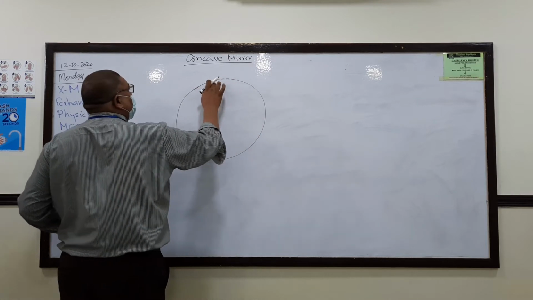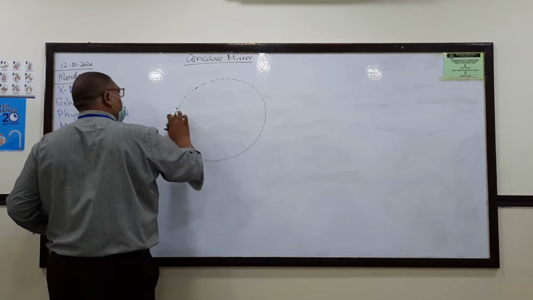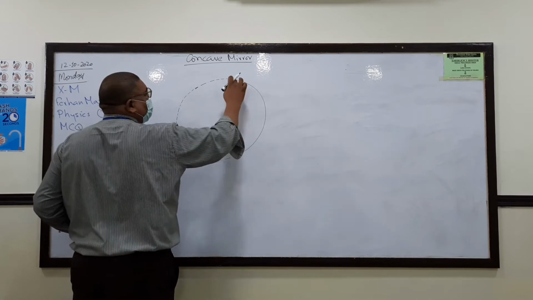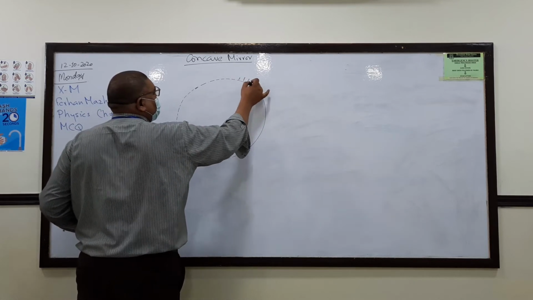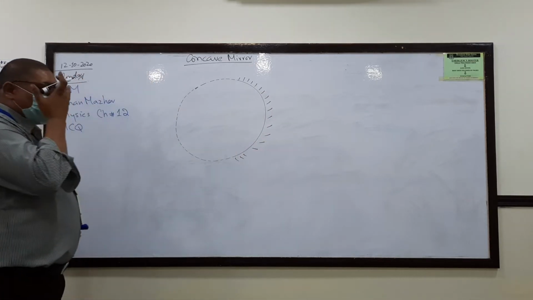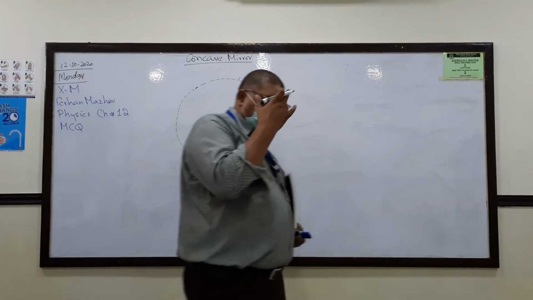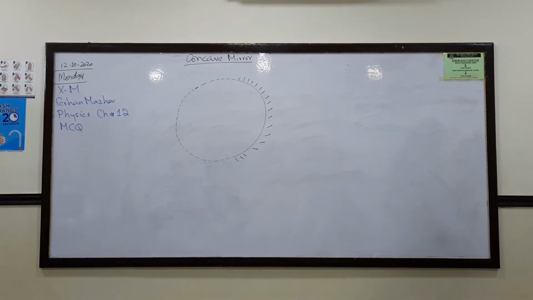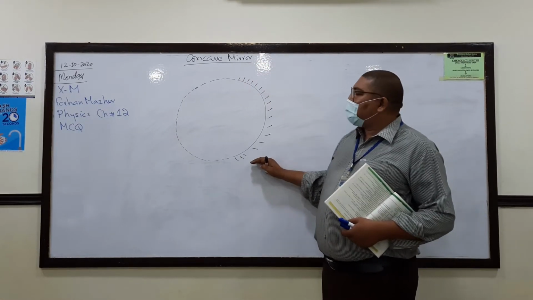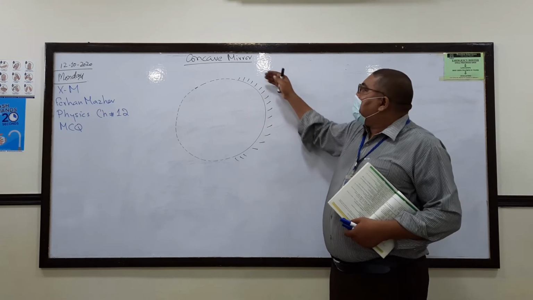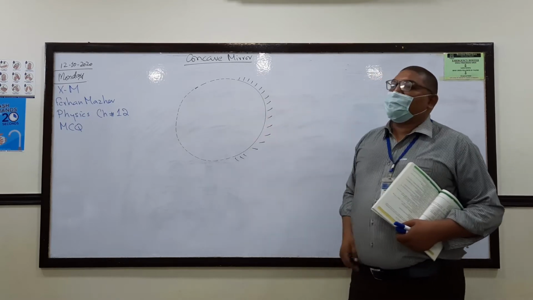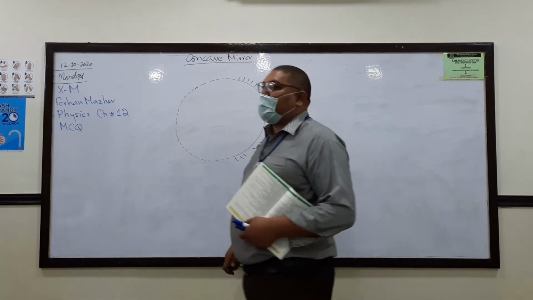It is part of a big imaginary sphere, and that's why I put a dotted line there. This is actually that concave mirror. It's concaving here, and this outer surface is not polished. Its inner surface is polished, its inner surface is reflective.